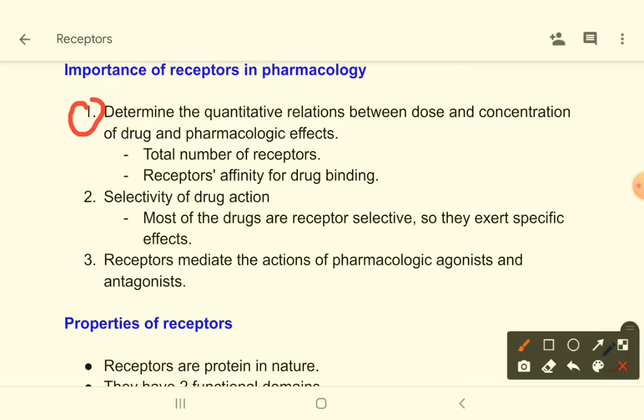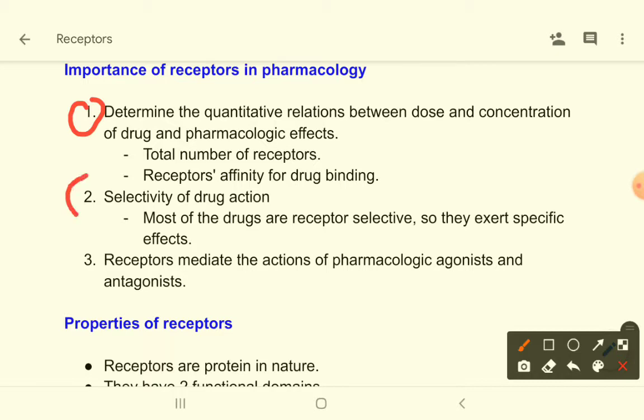So if a drug is receptor bound or dependent on receptors for its action, then of course learning about the receptor, their number, their type is important in calculating the drug dose, in measuring the drug concentration.